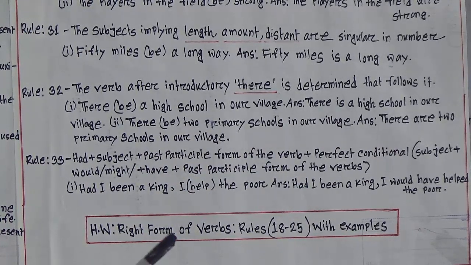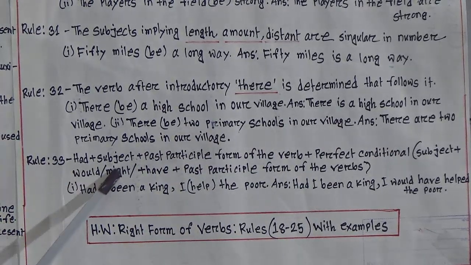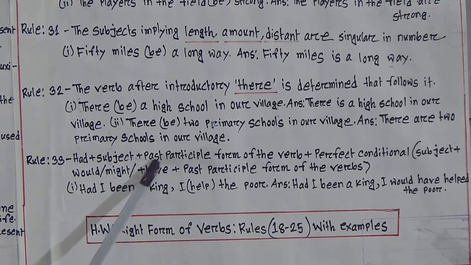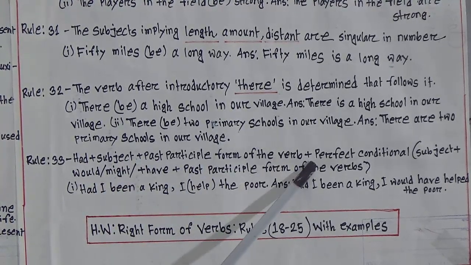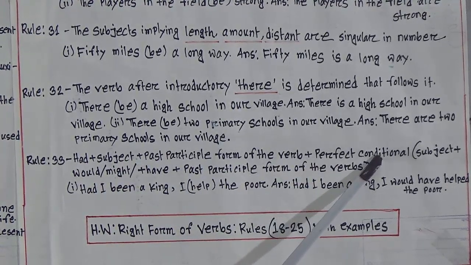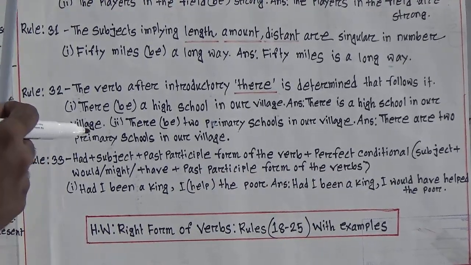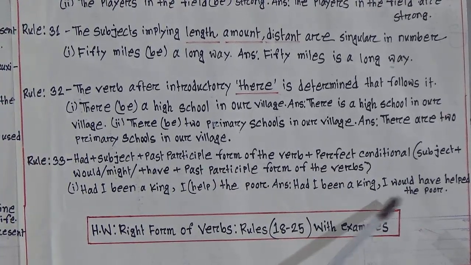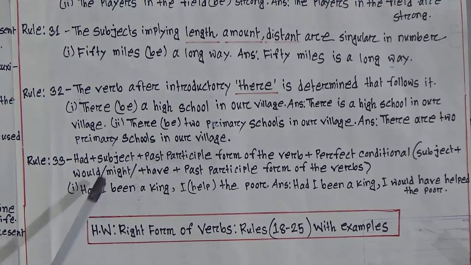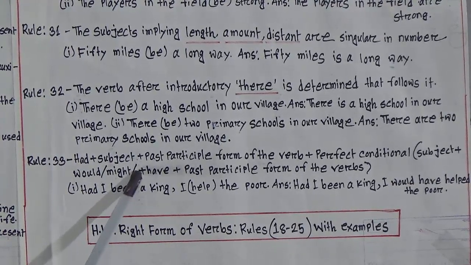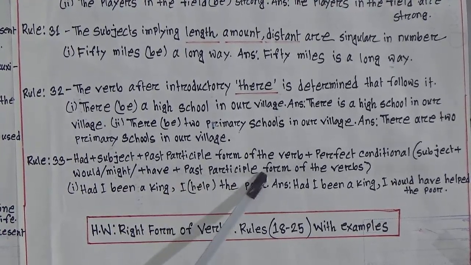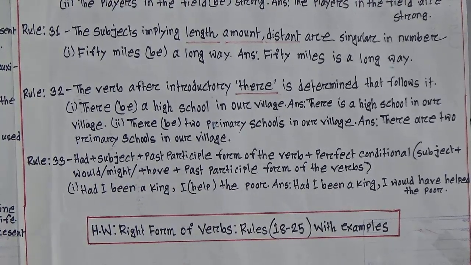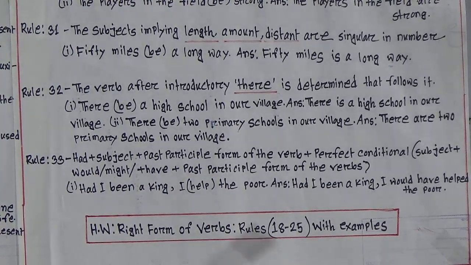Last, rules number 33. Had plus subject plus past participle form of the verb plus perfect conditional. We have already known from rules number 26, perfect conditional: subject plus would or might plus have plus past participle form of the verb. Look at the example to clarify it.